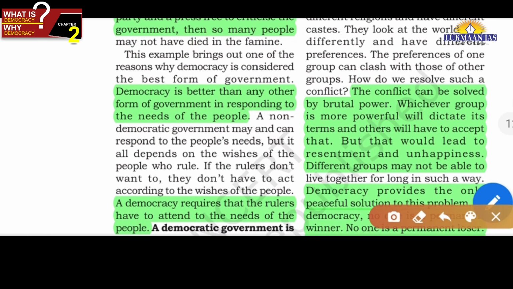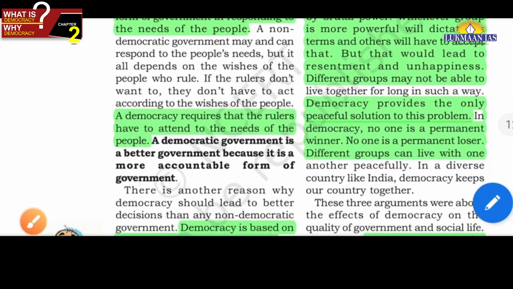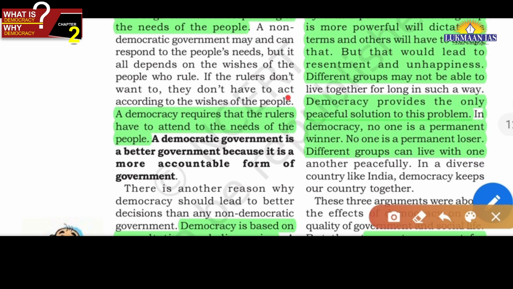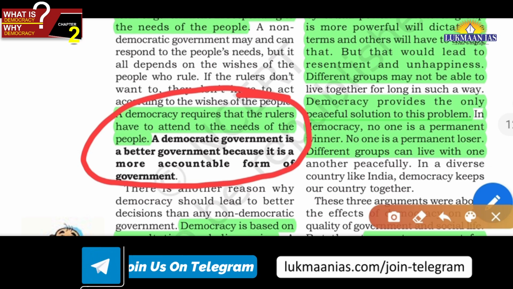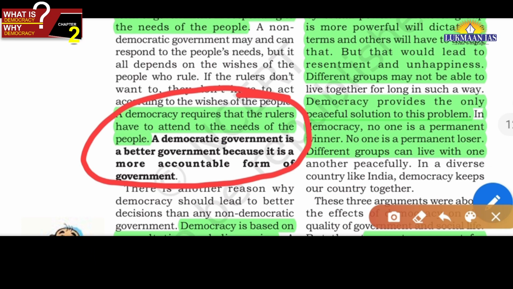So the thing is that a democracy requires that the rulers have to attend to the needs of the people. A democratic government is a better government because it is a more accountable form of government. Yes, friends, this is very important. Democracy ensures accountability of the government, answerability of the government. Accountability is a very big concept, friends. You will study it in GS paper 2. But a democratic government ensures that the